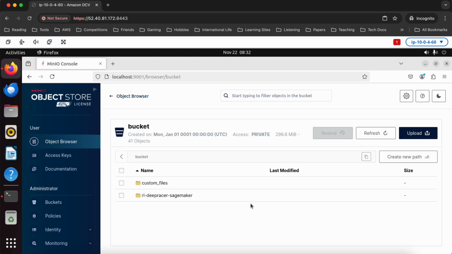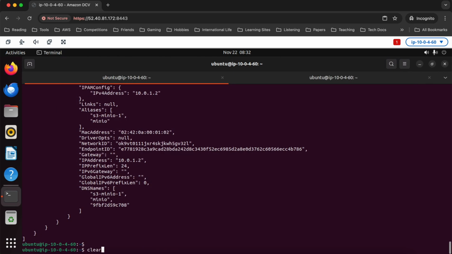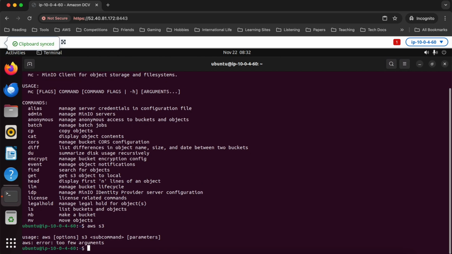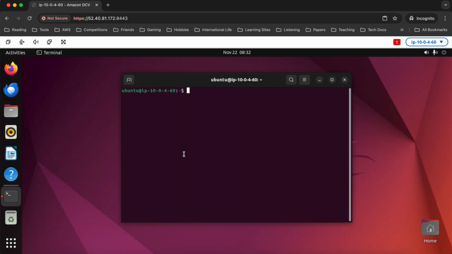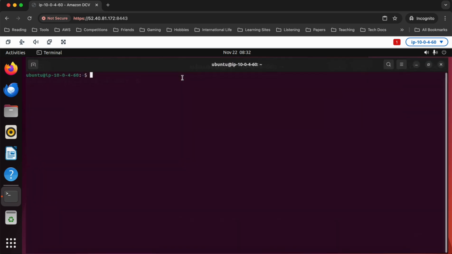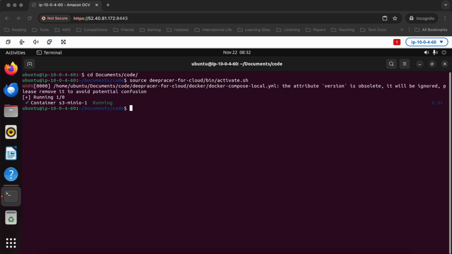The only other thing you might want to know how to do is to increment a training job. So there is a command for that, so I'll just show you that. I'm going to close both of these terminal windows and make a brand new one. Okay, here it is. Make it a little bigger, and we'll do documents, code, and we'll do source deepracer-for-cloud bin activate, right? And then I've got all my DR commands again that I can run.